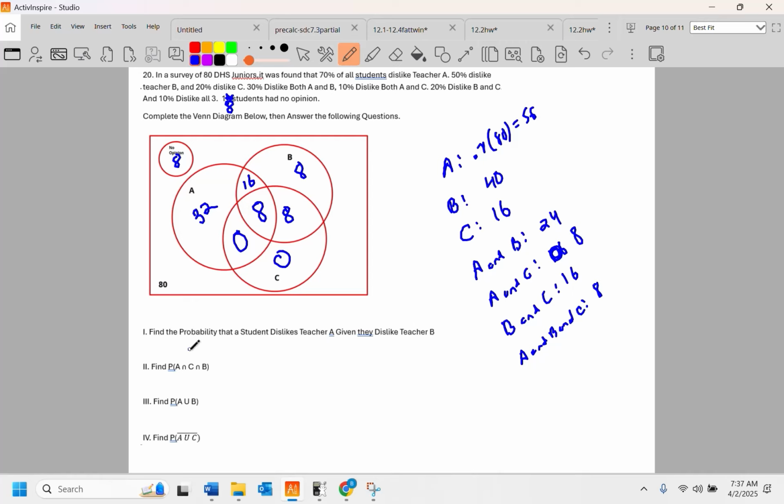All right, this little guy means and. Find the probability that I'm in A and C and B. That means I'm in all 3. And there are 8 kids out of 80 that are in all 3, so that's 1 in 10.